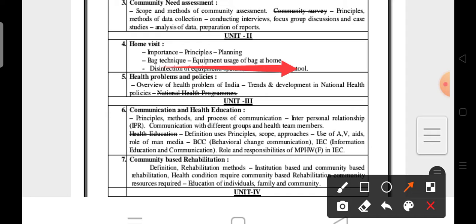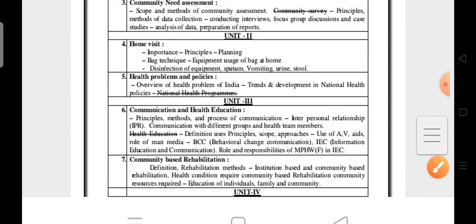But here you have to write the home visits. Importance, principles, planning is very, very important. Don't leave this unit, and the home visits are a very, very important aspect. It's clear, na? Next, coming to the national health problems. They deleted the national health problems, so this is also not that much important, but in unit 2 you have to read that home visits are very, very important.